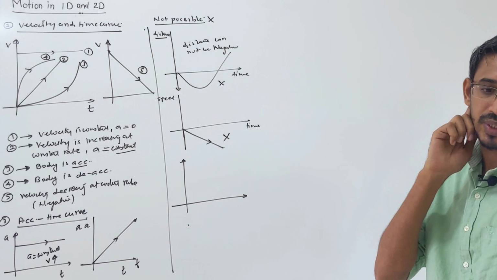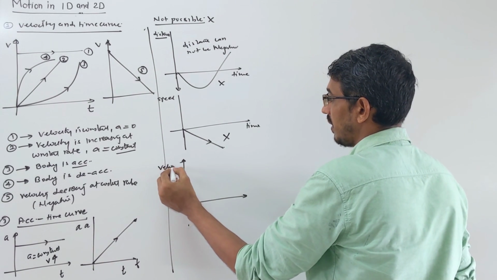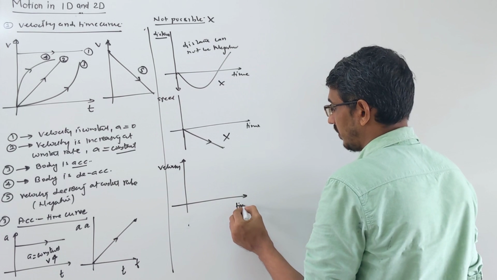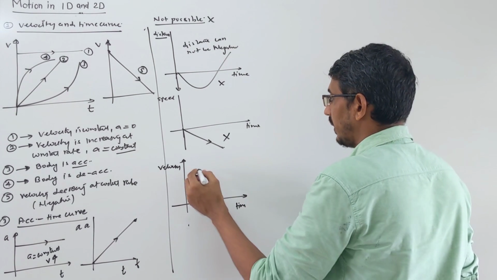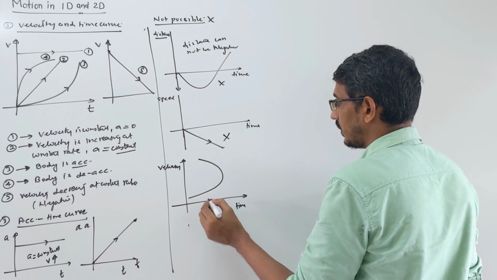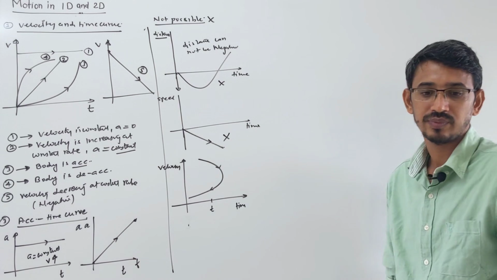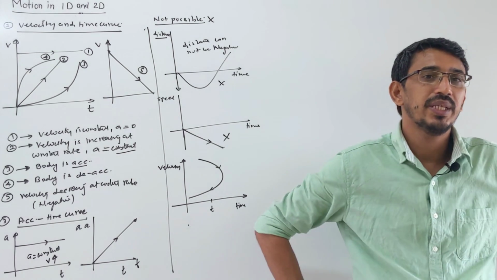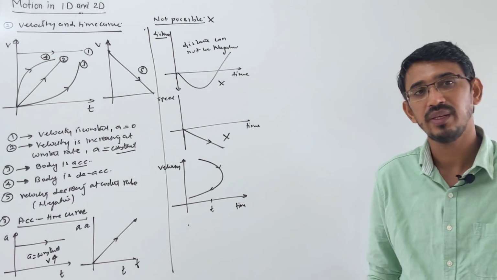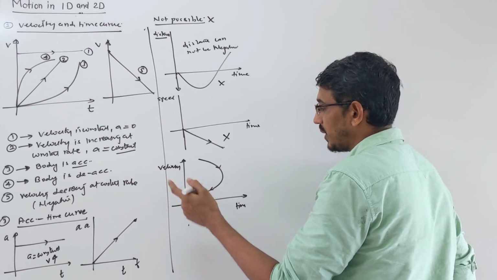Suppose I draw a curve between velocity only, a velocity versus time curve. I draw a curve like this one, correct? Is this curve possible for velocity? Is this type of curve possible? What is the answer? No, it's not possible. Why? Because look here, first thing, you can see it in two ways.